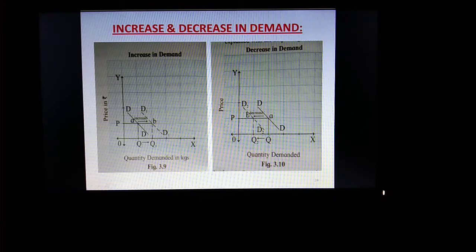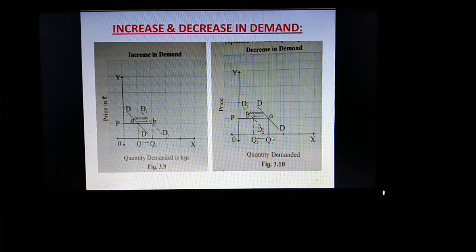So there is another demand curve which is at the left side of the original demand curve. This DD is original demand curve, and this dotted D2 D2 is new demand curve which has shifted to left side, and intersection point of OP and OQ2.